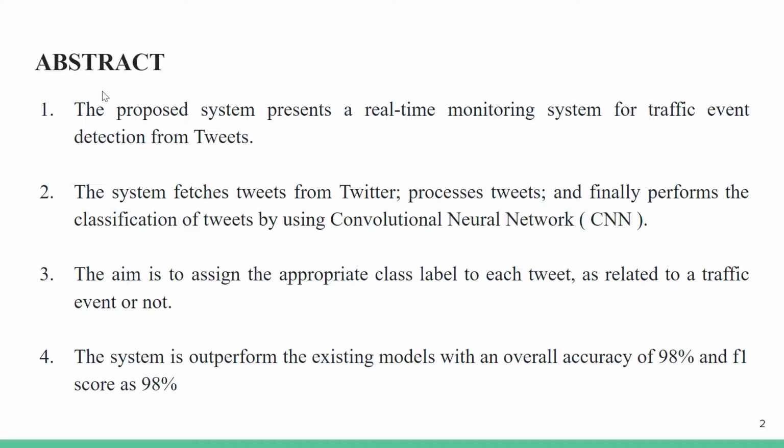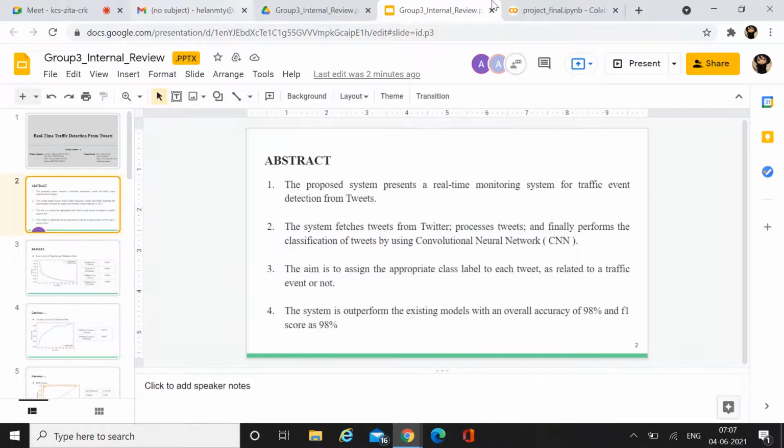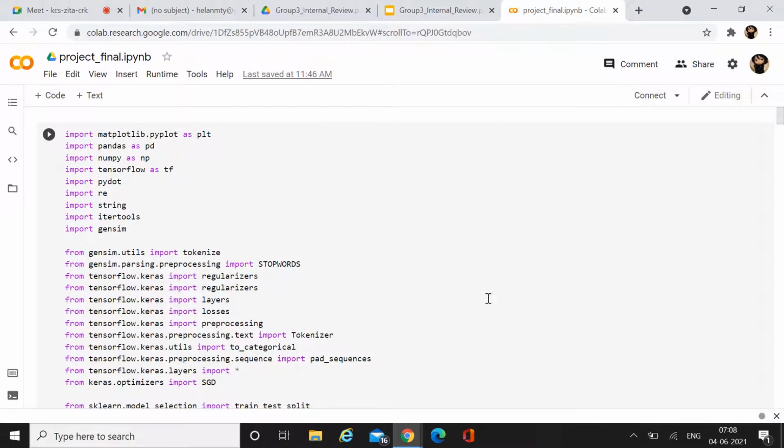The existing models are basically hardware based or machine learning based models. Our system outperforms those with an overall accuracy and F1 score of 98%. That's all about the introduction. Next, I'm going to take you through our code.